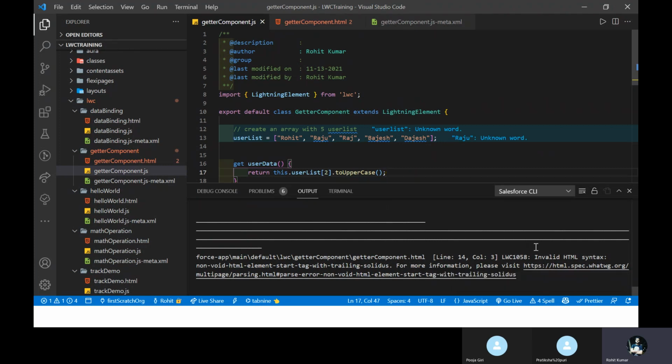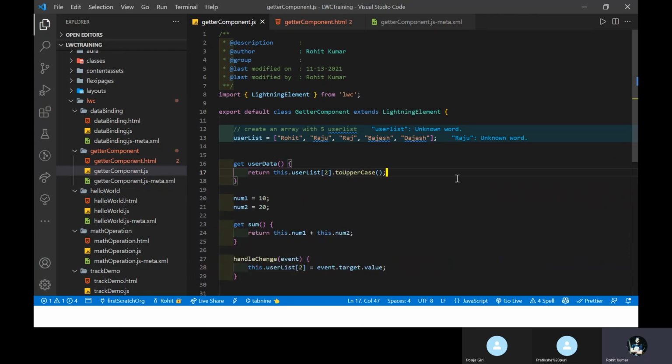Here you can see some errors have happened, invalid syntax in the HTML. Let me check where it is. LWC syntax, no trailing information. Okay, fine.